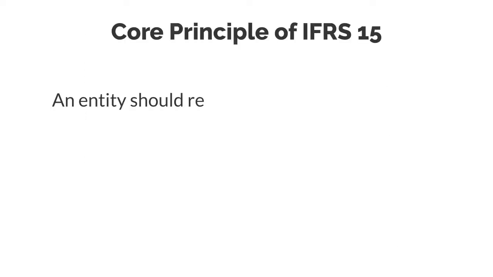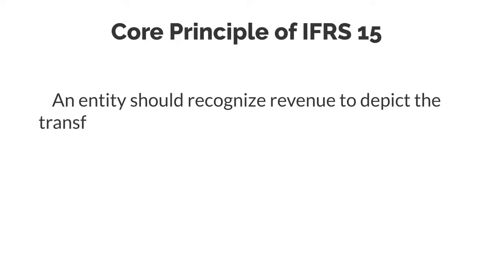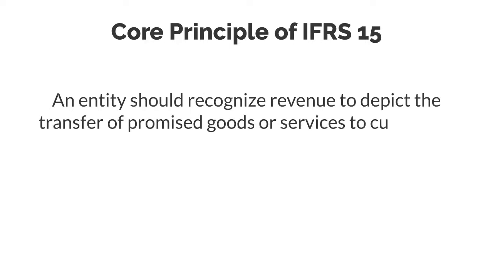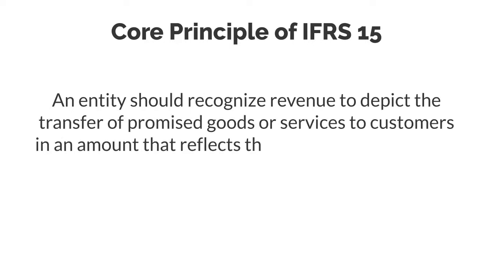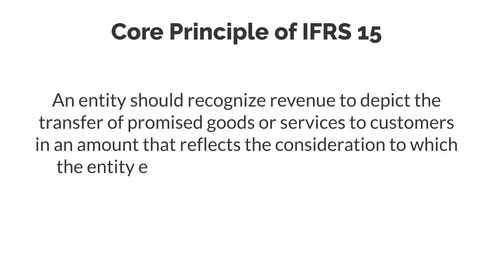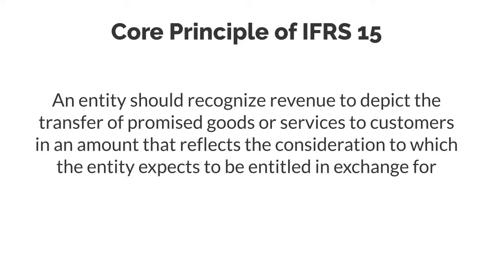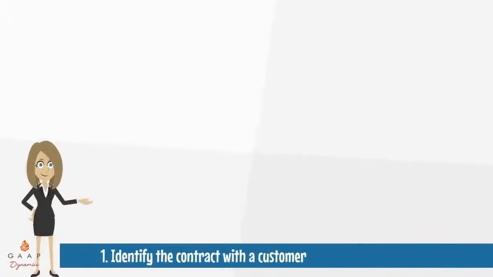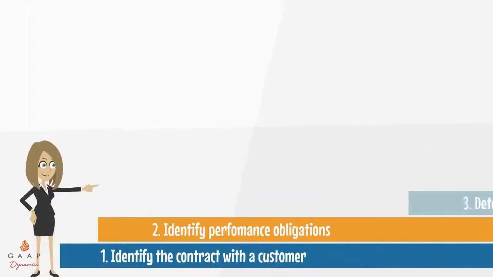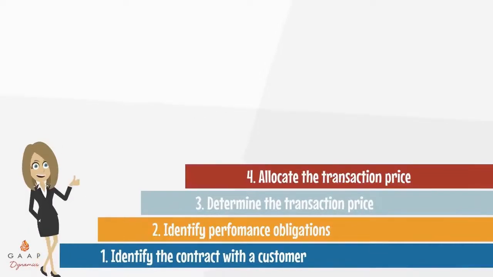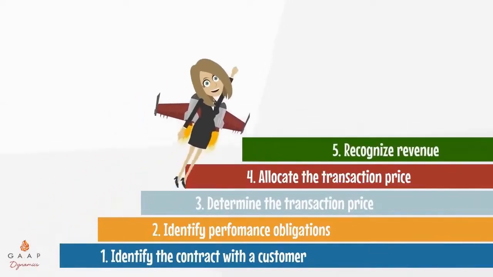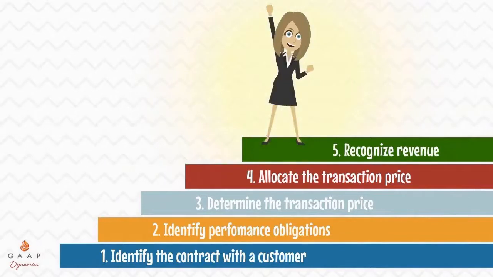The core principle of this guidance is that an entity should recognize revenue to depict the transfer of promised goods or services to customers in an amount that reflects the consideration to which the entity expects to be entitled in exchange for those goods or services. To achieve this core principle, the IASB has provided a 5-step model that applies to all contracts with customers. That's right, one model for all industries.